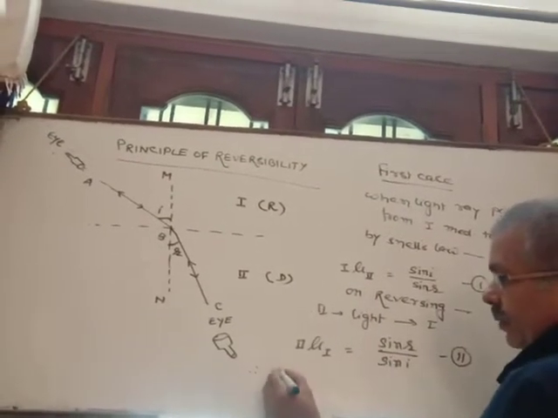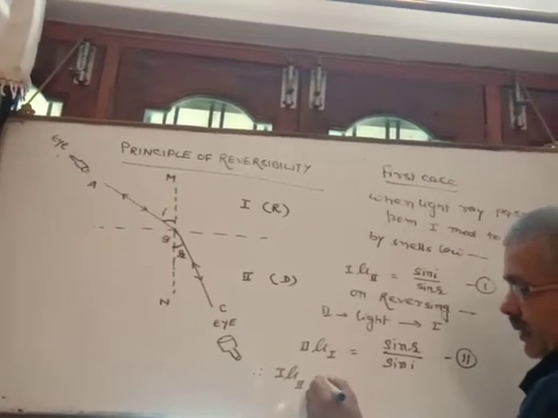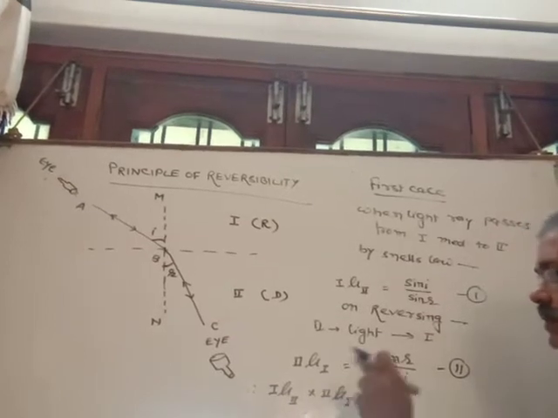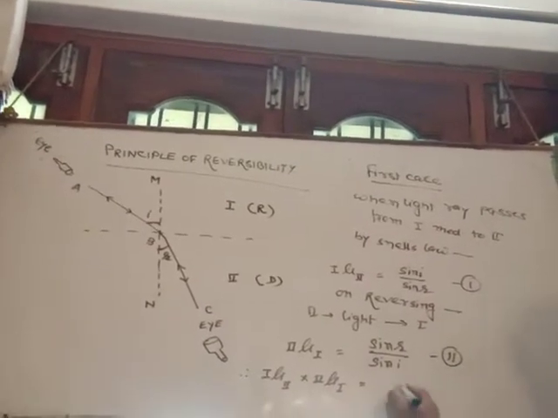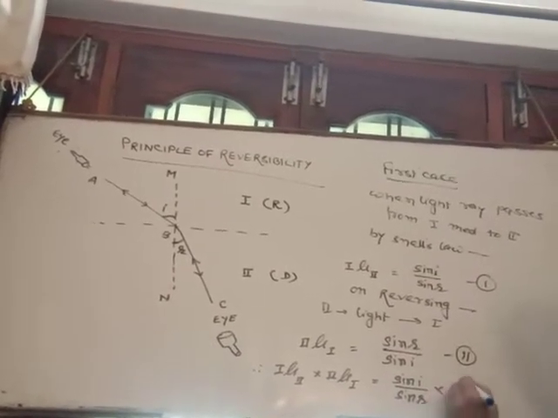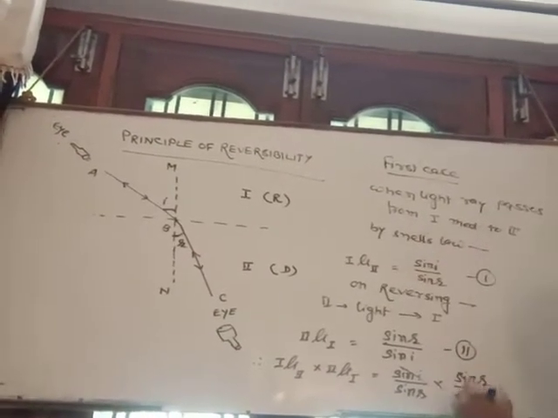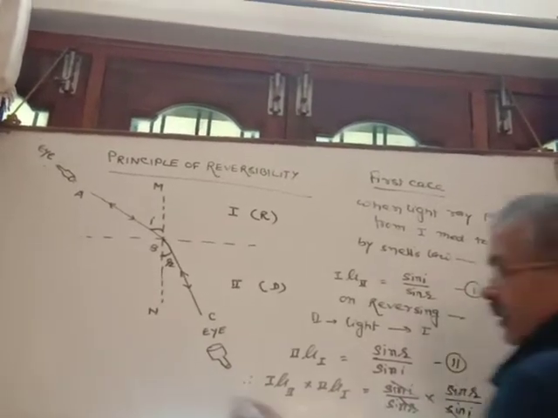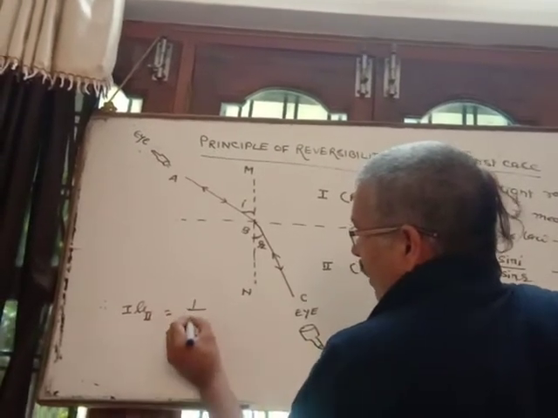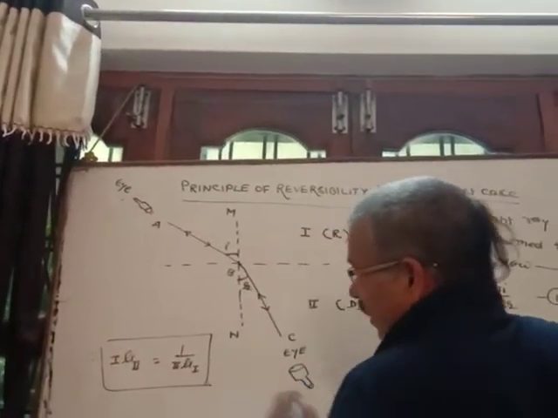Multiply them. Therefore first mu second, the refractive index of second with respect to first, into second mu first, the refractive index of first with respect to second, is equal to sin I by sin R into sin R by sin I. They get cancelled and you will get 1. Therefore first mu second is equal to 1 upon second mu first. This is the principle of reversibility.